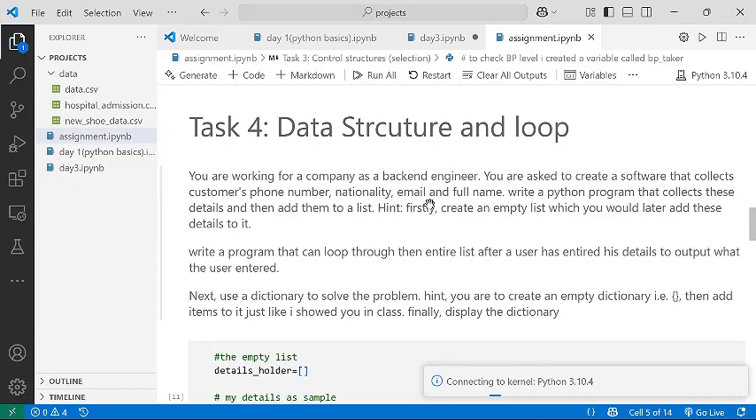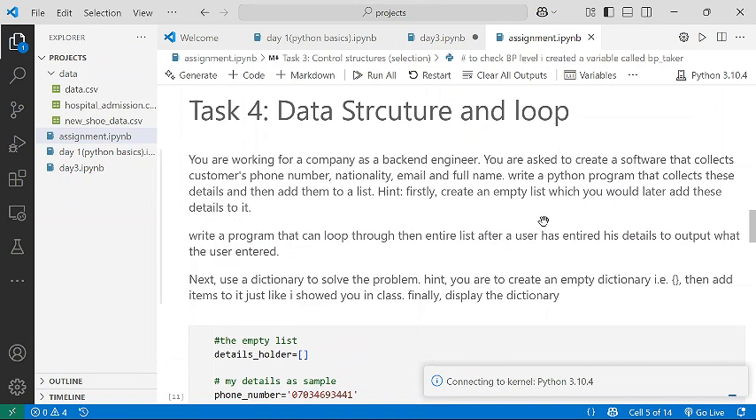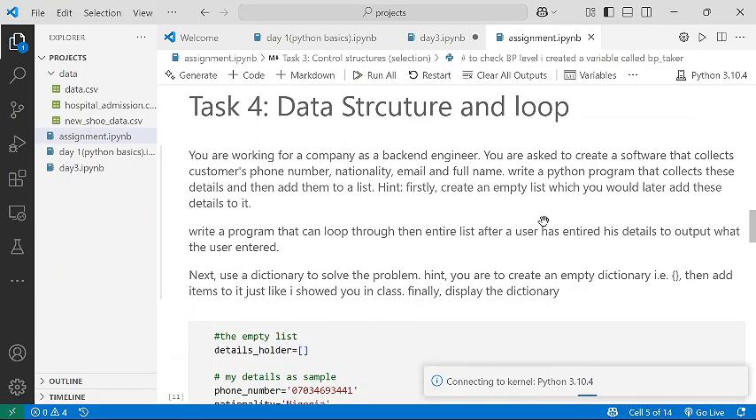So I said you are working for a company as a backend. You are asked to create a software that collects customers' phone number, nationality, email, and full name. So I asked you to collect four things: phone number of a person, nationality, email, and his full name. The first question I said, write a Python program that collects these details and then add them to a list. Since you have to add, we didn't say something was already in the list. It implies that you are to create an empty list and then you start adding these details to the list.